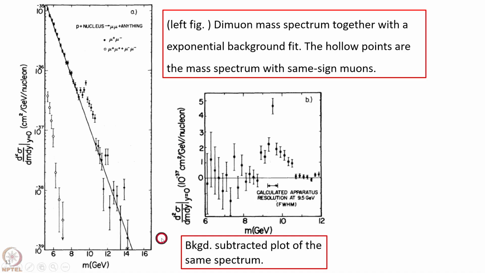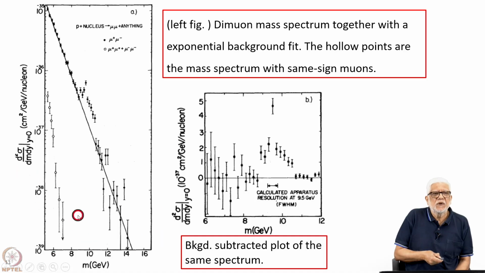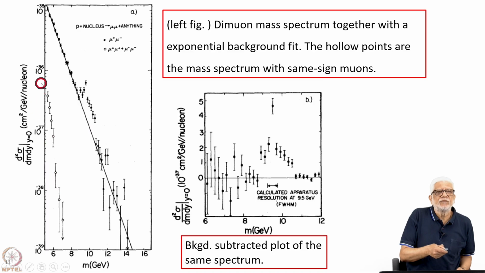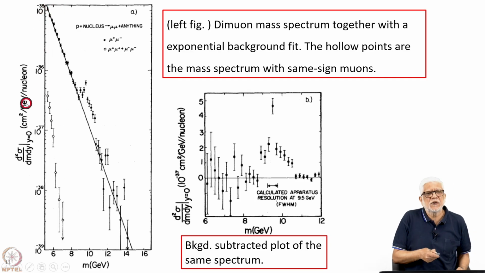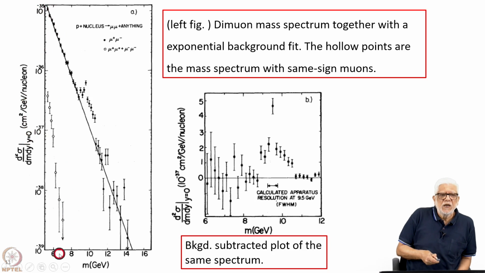This is the spectrum that they measured, the invariant mass spectrum versus the events, of course, cast in this form, d squared sigma by dm dy. This is at zero rapidity, that means basically in the center of mass, perpendicular to the direction of the incoming particles. This is done in units of 10 to the minus 39 to 10 to the minus 35 square centimeter per GeV per nucleon, from about 5 GeV to about 14 GeV.